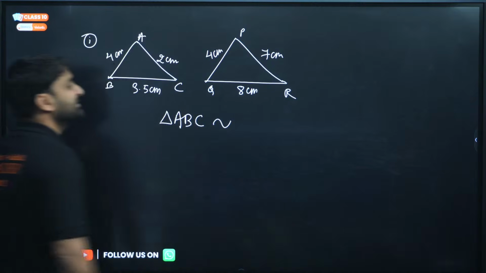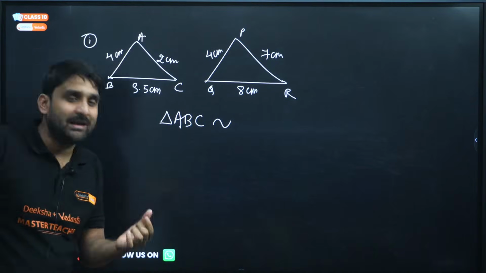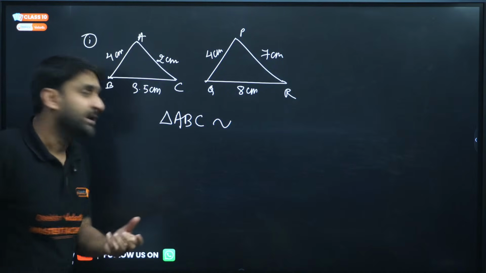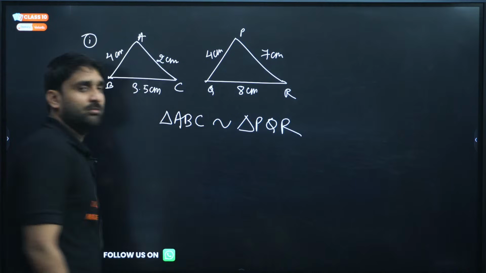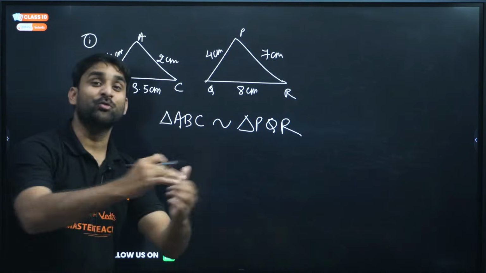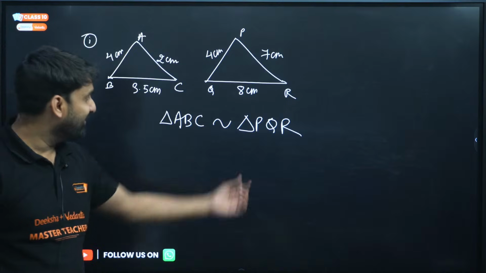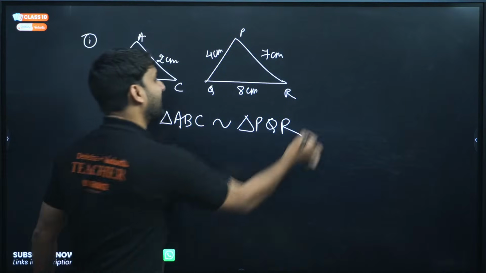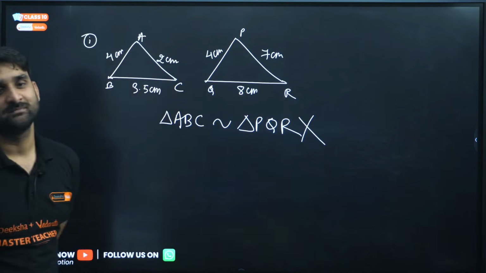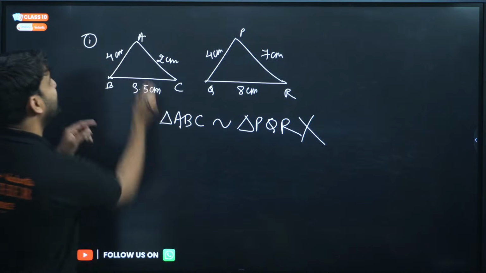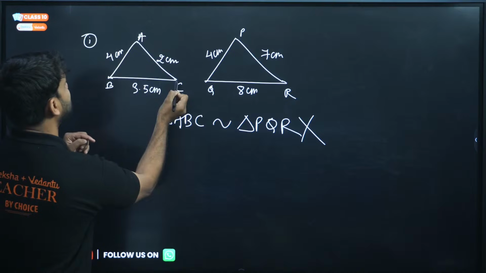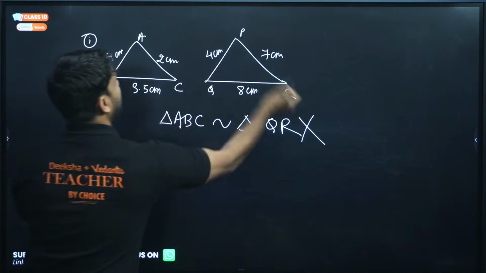Triangle ABC is similar to what? If some student, always staying 2 steps ahead, I don't know why, will directly write this PQR, and once you write this, the answer will be wrong. Yes, my dear, the answer will be wrong. It is not necessary that if you are taking triangle ABC in this order, so this will always be in this order.